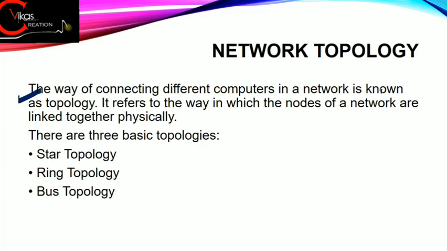Fine. It refers to the way in which the nodes of a network are linked together physically. So we have three basic topologies that we have to discuss: star topology, ring topology and bus topology.